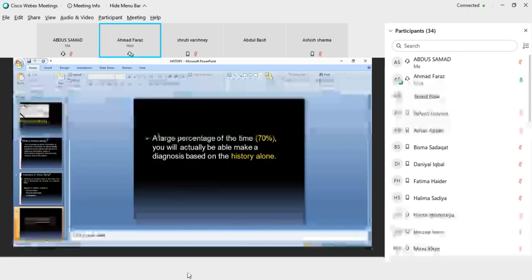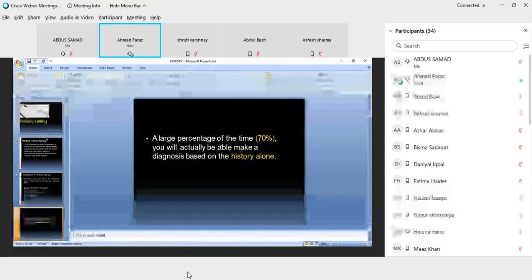A large percentage of the time, around 70%, you will actually be able to make a diagnosis based on the history alone. So the part of history is very important. It takes around 70% of your time to make the diagnosis.